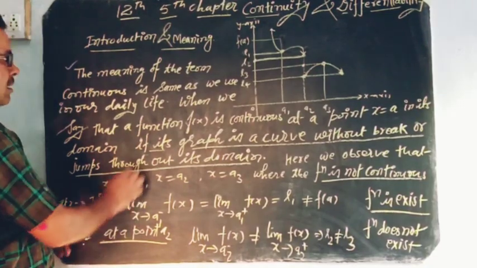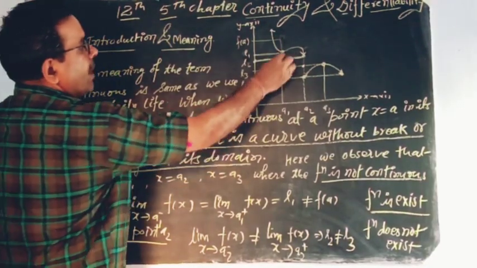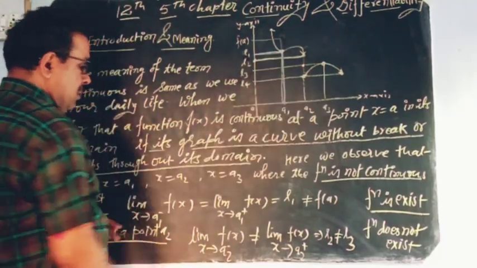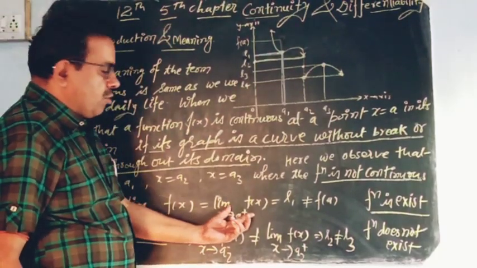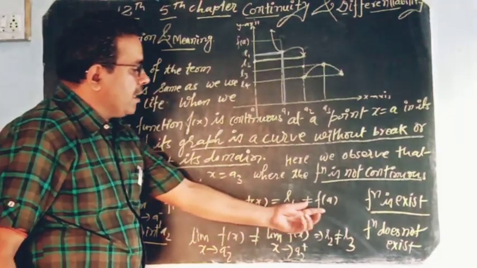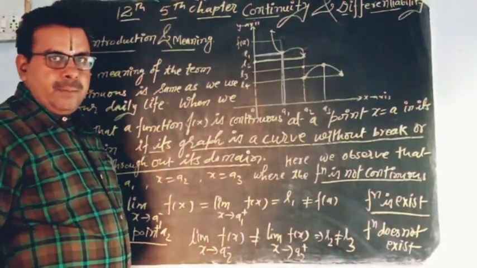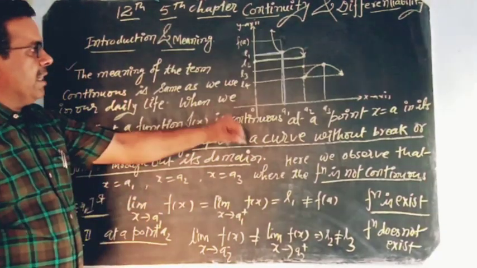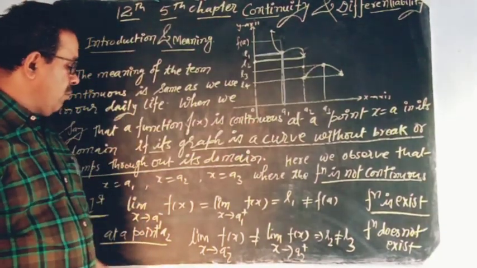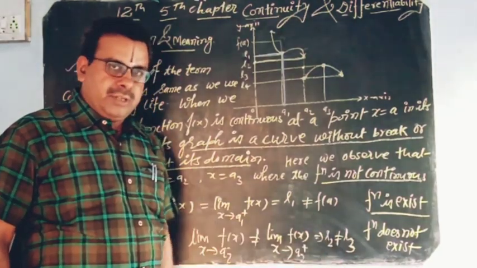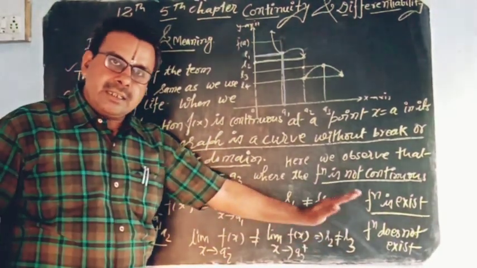In your first case at x equal to a1, left-handed limit is equal to right-handed limit but not equal to f of a. So the function exists but is not continuous. In your second case at x equal to a2, LHL is not equal to RHL, it means L2 is not equal to L3, then the limit does not exist.